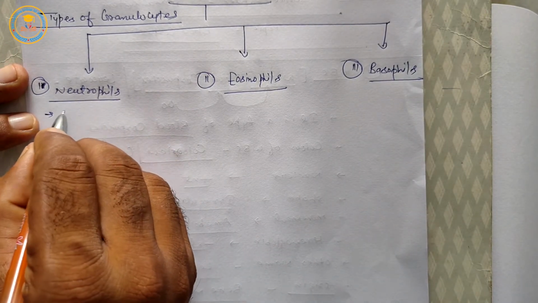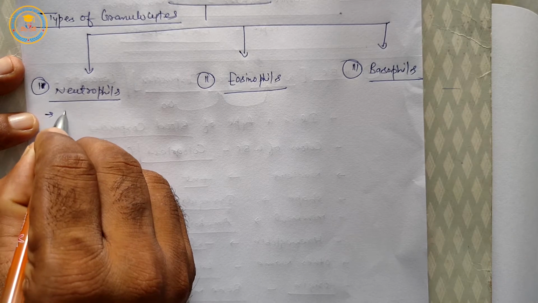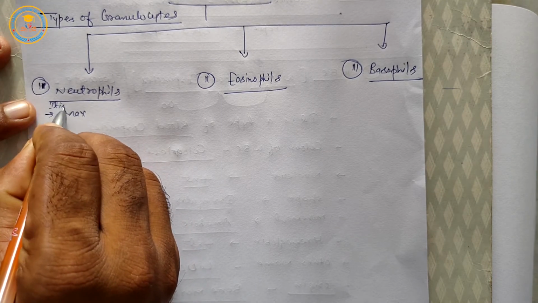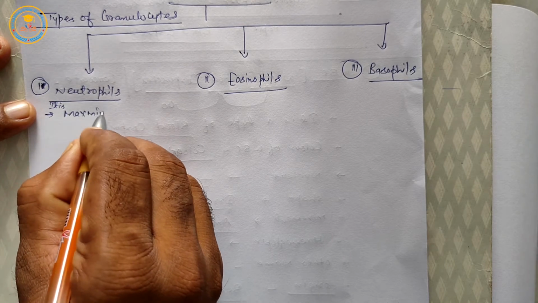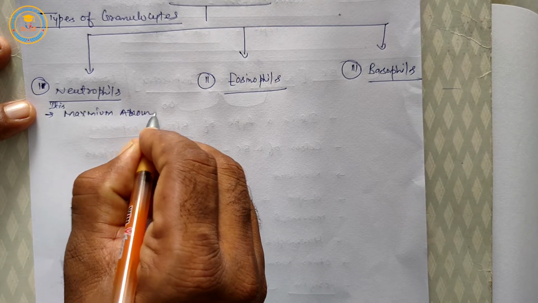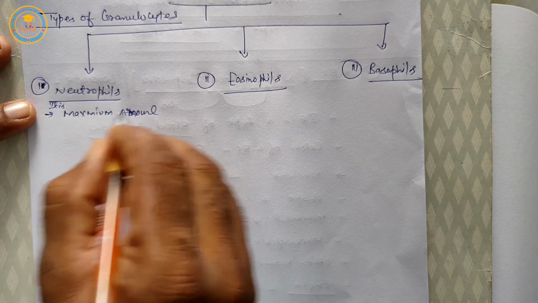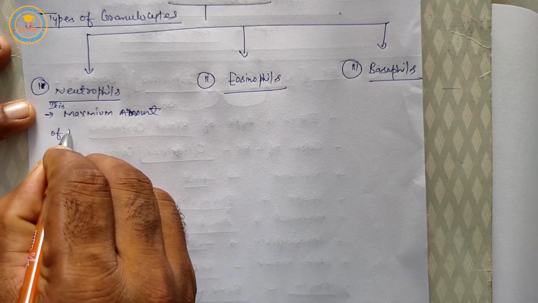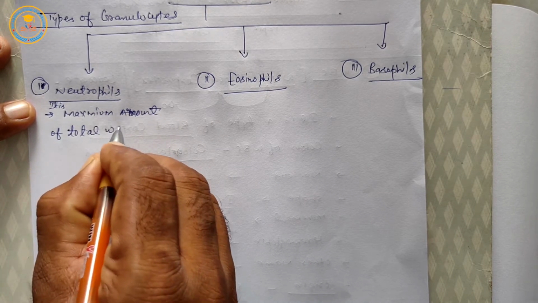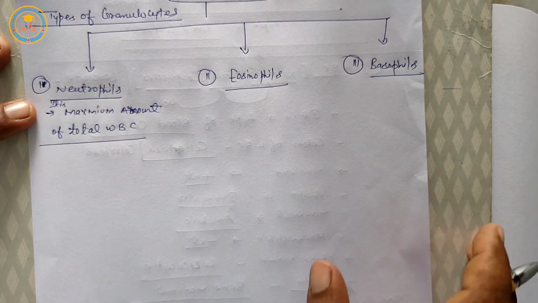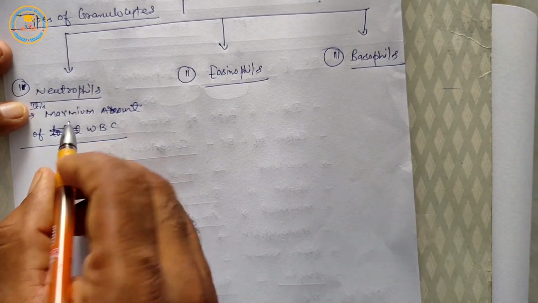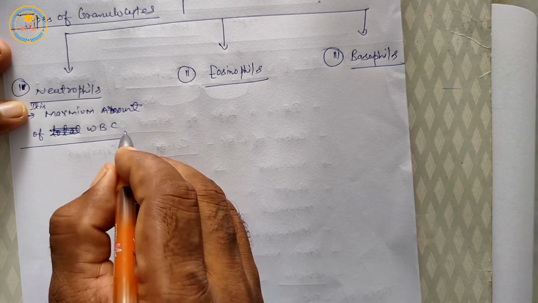Neutrophils are the maximum amount of WBC. Once again, it is the maximum amount of WBC.